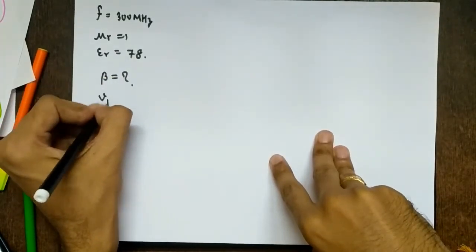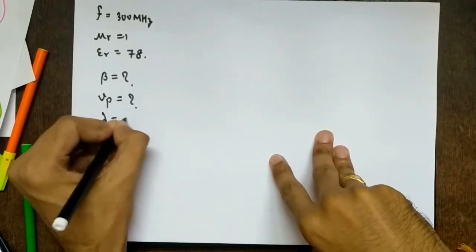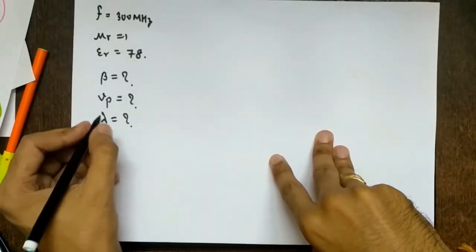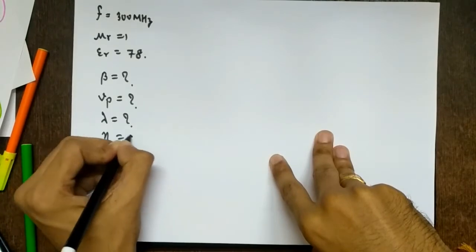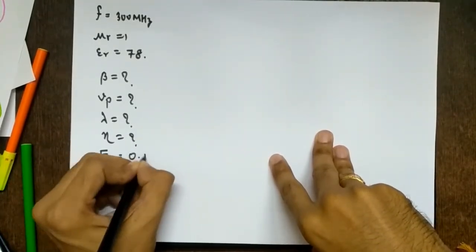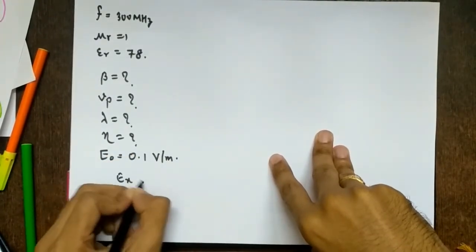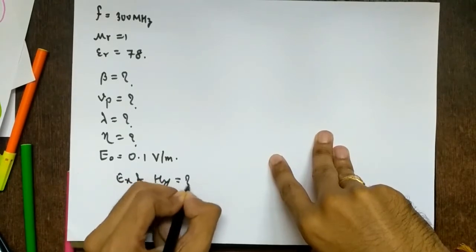Velocity of propagation, so it is assumed as phase velocity, Vp. Wavelength, so we have to find wavelength, lambda. And intrinsic impedance, eta. This is what we have to find. If E naught equals 0.1 volts per meter, also find Ex and Hy. So this is what we have to find.